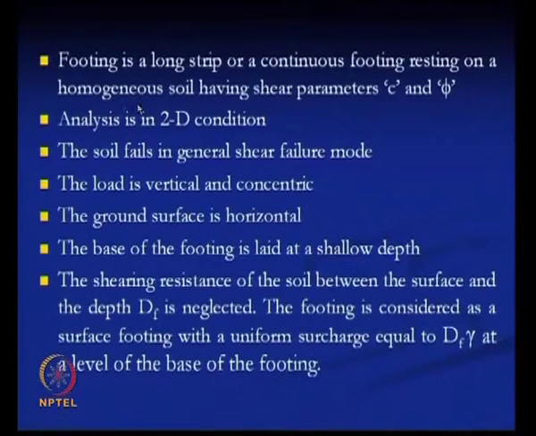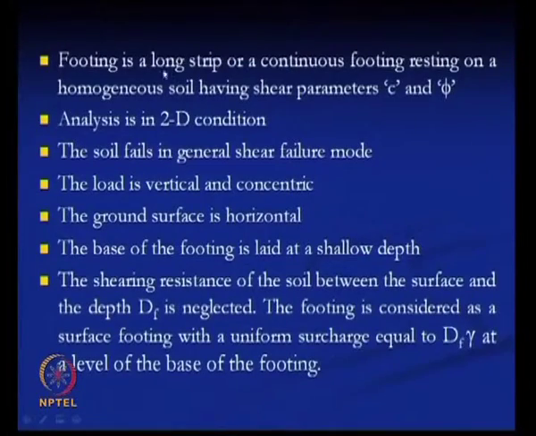Before we start the bearing capacity analysis, we will go through these assumptions. The footing is a long strip or continuous footing resting on a homogeneous soil having shear parameters C and phi. So, the soil is homogeneous with shear parameters C and phi, and it is a strip footing or continuous footing. As this is a strip footing, the analysis is a 2D analysis. Now, the soil fails in general shear failure.